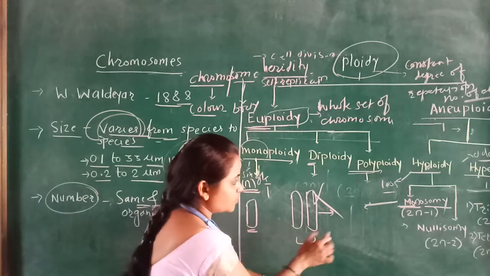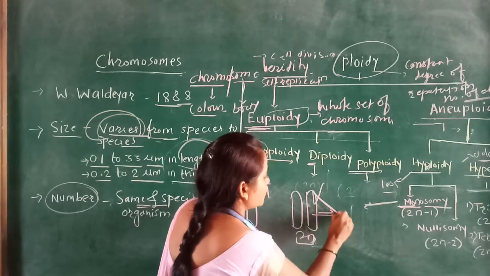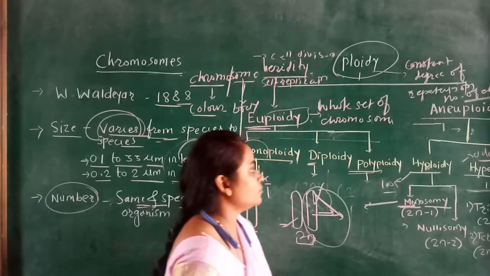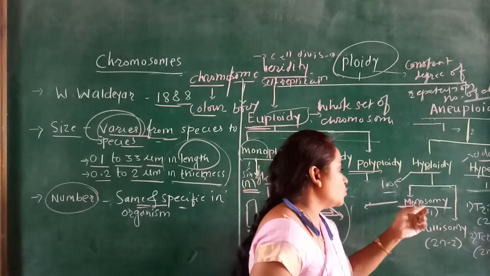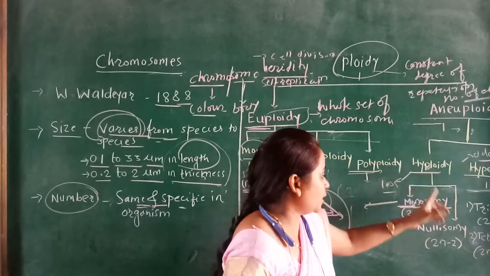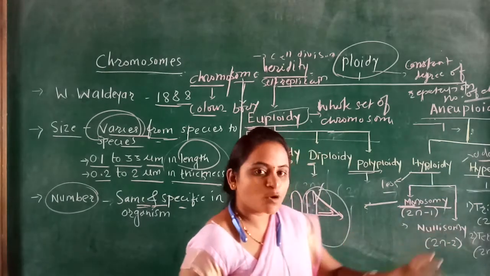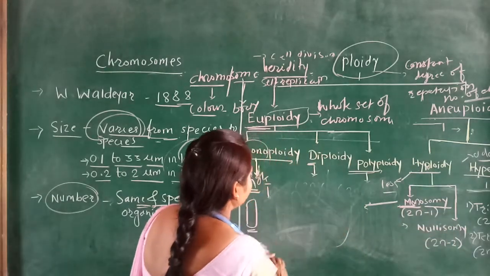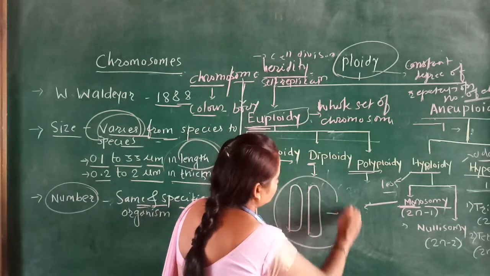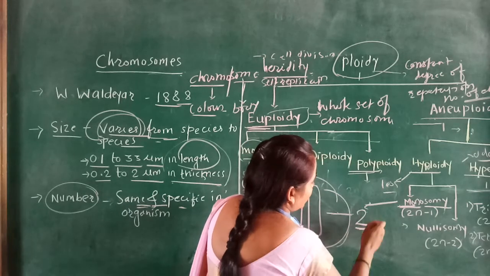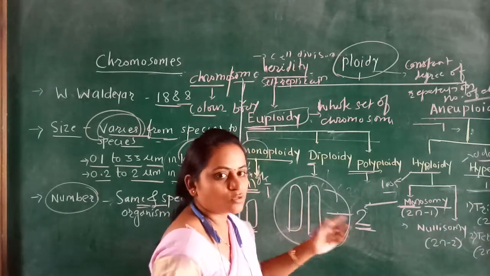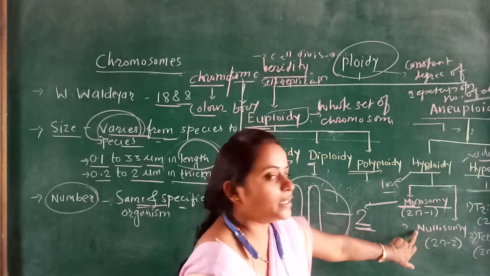From two sets of chromosome, 2n number, one is minus. म्हणजे आपण हा जर निघून गेला तर हा सिंगलच राहील. So that at the time you have to say here that is the monosomy. And the another type of the hypoploidy, that is the nullisomy. Nullisomy means what? From these two sets of chromosome, it is diploid in nature, the whole two sets are minus or deleted, that is 2n minus 2. The whole set of chromosome which is deleted, that is called the nullisomy.